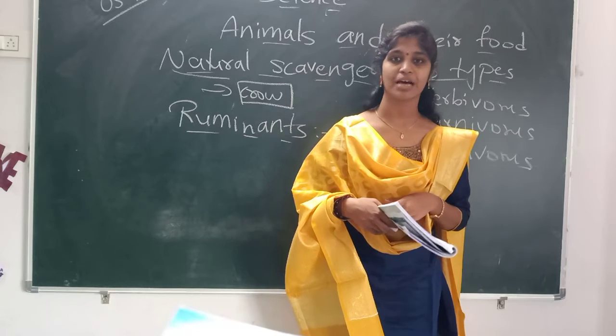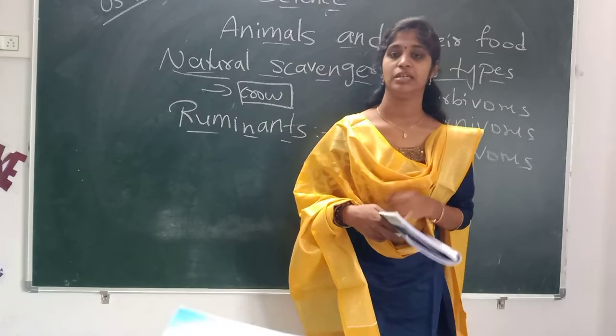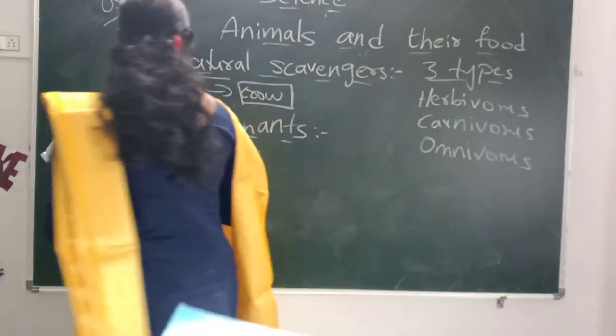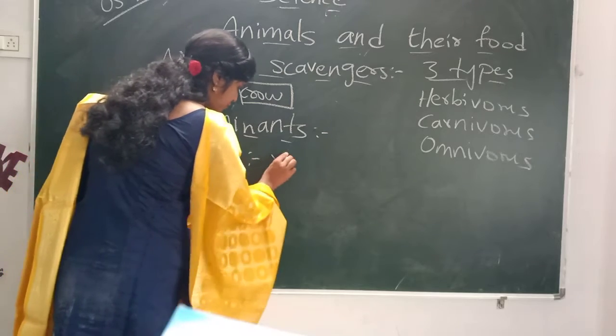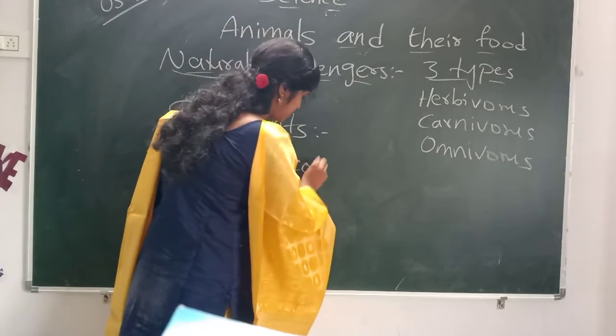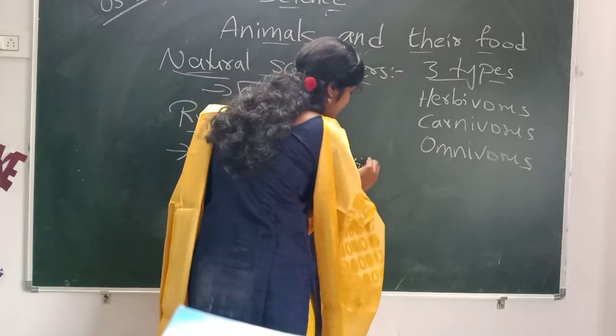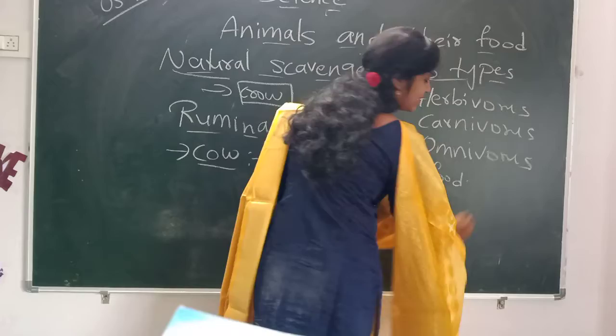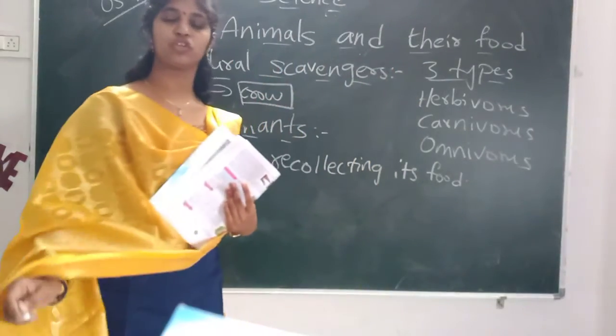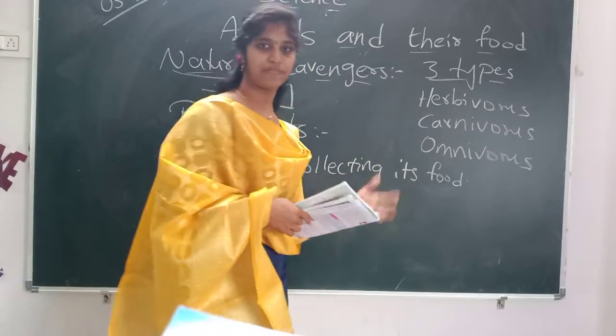But when it comes to some animals like the cow, the cow has the capability of recollecting its food. How does it recollect? Once we give food to the cow, what happens? It will eat.